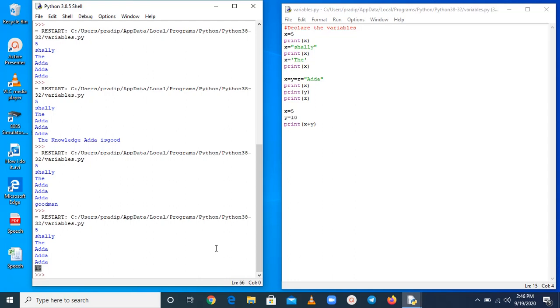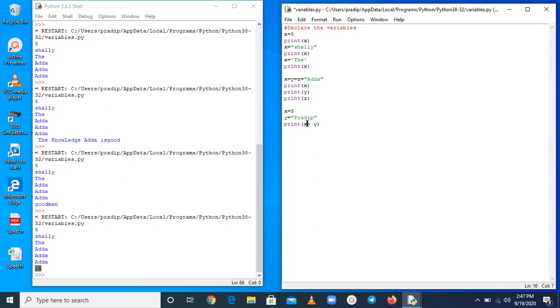Okay. Now talking about the error part, what we have already discussed: suppose one is an integer and the second is a string. So you will get an error. So let us check it.